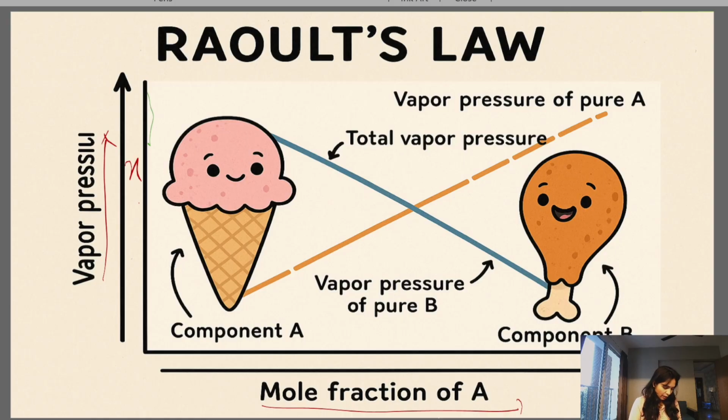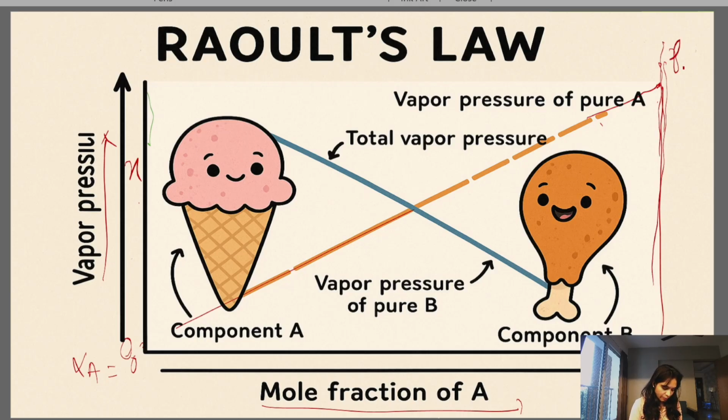For component A, this position is 0, so here the mole fraction of A is 0. And for component B, this position is 0 and here xB is 0. After they react to each other, this is the highest position of A, when all the A molecules react.